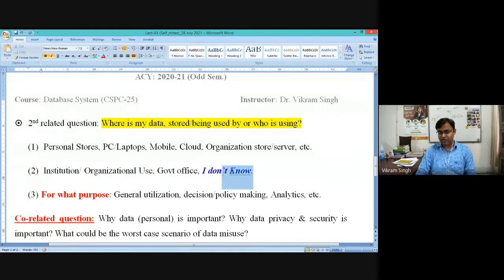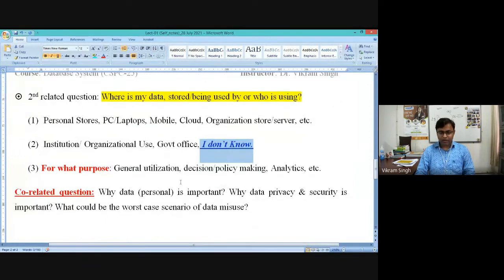This is one of the prominent questions in modern times. And that's why I have simply said there is an I-don't-know situation also. In some cases we are simply providing our phone numbers or Aadhaar ID details to certain applications, to certain forms, without knowing the purpose of it by the particular office, right? So this is very important right now, and you should always ask what is the purpose for which they are asking for the data we are submitting via forms or to offices.